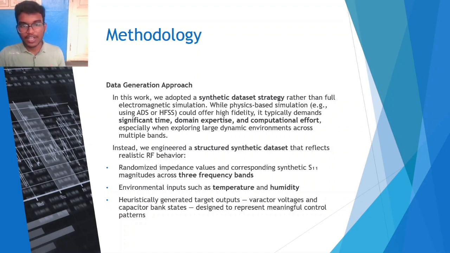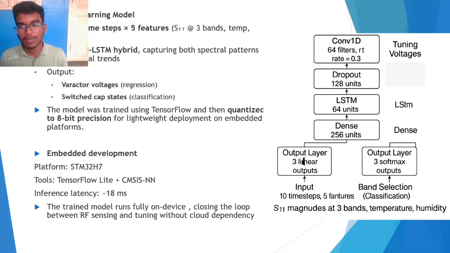The machine learning model, based on the previous comparisons, uses both LSTMs and a convolutional neural network, which is a hybrid we have developed. With this idea, we are doing temporal learning through the LSTMs and spatial learning through the convolutional neural network, which is generally used for images. So this is a hybrid model which works well. The varactor diode voltages are basically a regression, and the switched capacitor values are basically a classification, like on or off.